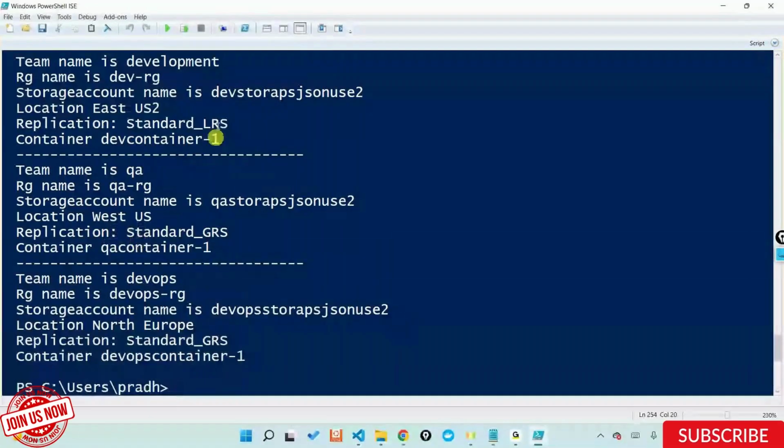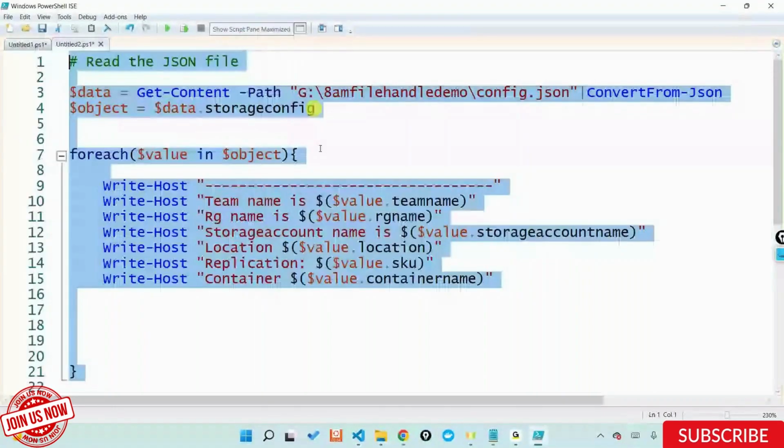So I just use it because I know that location is equal to something like that. You don't have to really have a colon there. Yes, replication is LRS, GRS, RA-GRS, and so on.